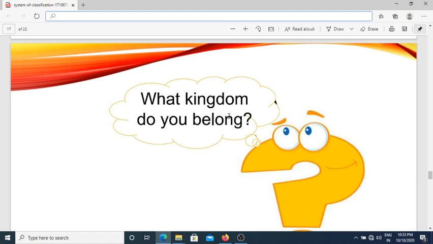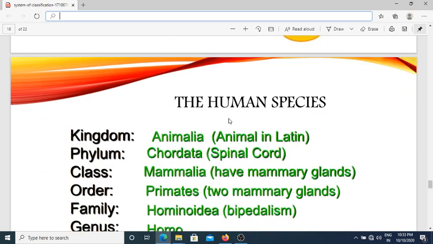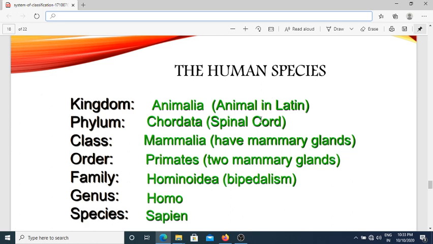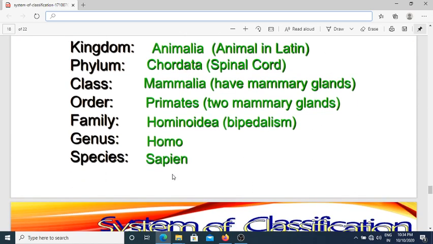Then what kingdom do you belong to? Example, the human species. Here kingdom Animalia, animals. Phylum Chordata, spinal cords are present. That's why phylum Chordata. Class Mammalia, having mammary glands. That's why class is Mammalia. Order Primates, two mammary glands are present. That's why Primates. Family Hominidae, bipedalism. Genus is Homo and species is sapiens.